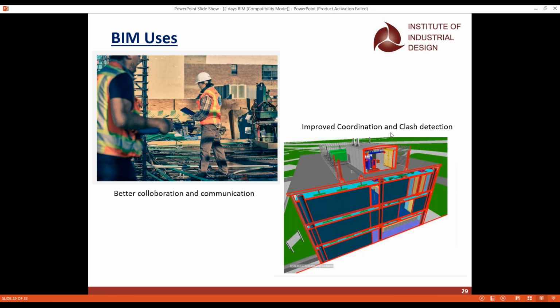So whenever you want to find all the clashes, we do have software like Navisworks. In Navisworks, all the clashes will be found and marked in red, and it will tell you how you can sort them out. And that is what BIM can make use of, and all the concepts involved in the software will make use of the clash detection and also the coordination.